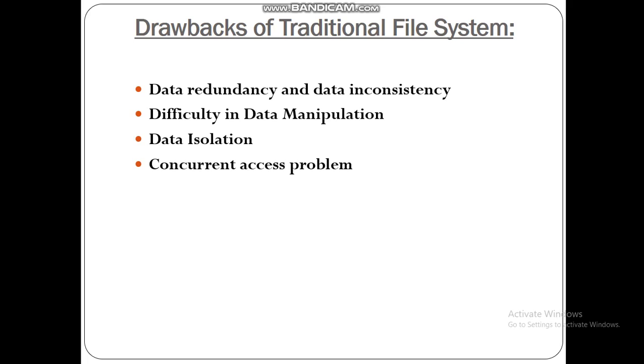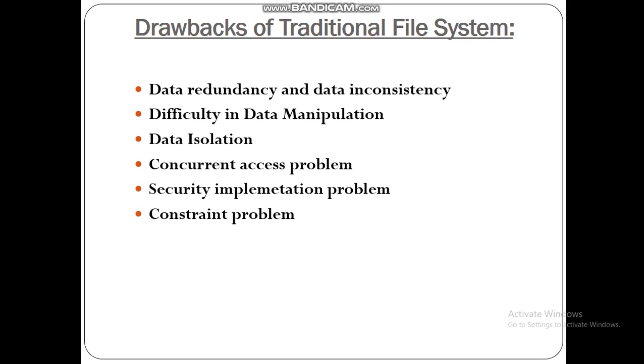Next point is a big problem, the concurrent access problem. For the sake of overall performance of the system and faster response, many systems allow multiple users to update the data simultaneously. But in this case, in the lack of a proper locking system, concurrent update may cause inconsistency. So this is the big problem of the traditional file system, the concurrent access problem. This is an important point.